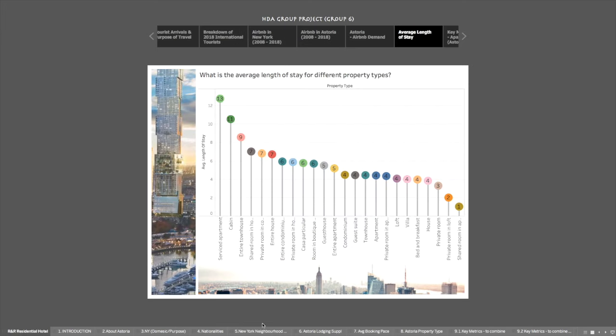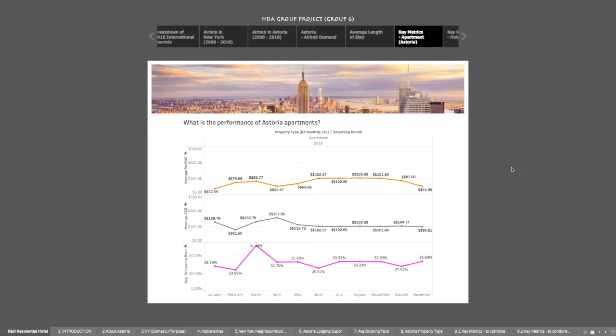The average length of stay in Astoria's Airbnb lodging industry is dominated by service apartments at 12.7 days. However, service apartments have a nominal record of only 2 and thus was not focused on. As for apartments, the average length of stay is at 4.41 days based on a large number of records in the dataset. Hence, if we were to have more records, the average length of stay can be more accurately calculated. Nonetheless, apartments is among the top 20 of Astoria's Airbnb market.